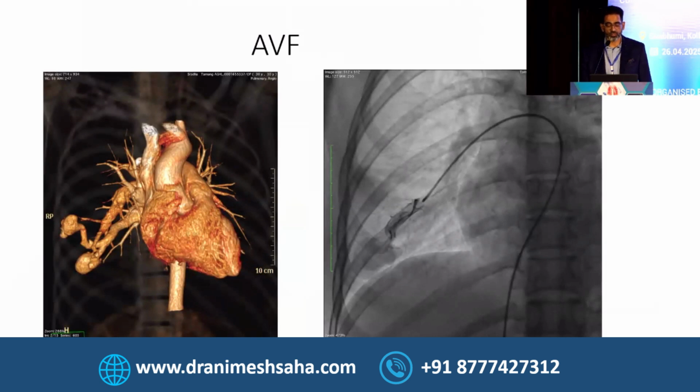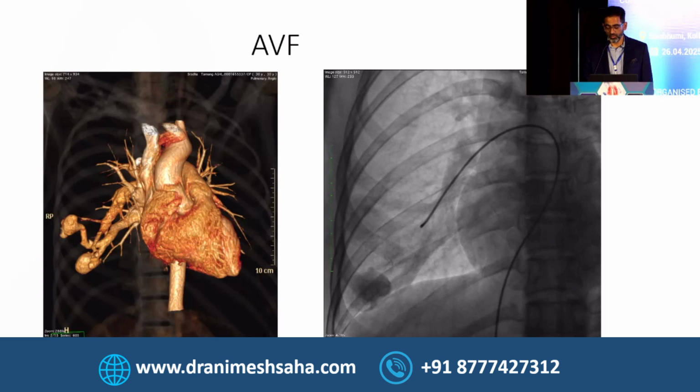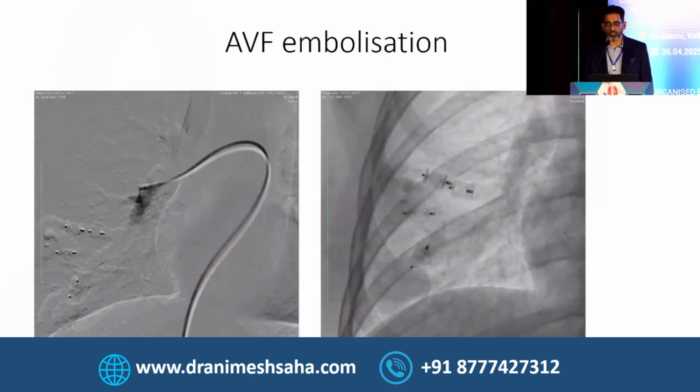This is another case of a vascular malformation in the lung, as you can see here. On the angio, this was a selective catheterization. You can see the lesion. So again, it was selectively catheterized and embolized. You can see the multiple plugs which were used for embolization.